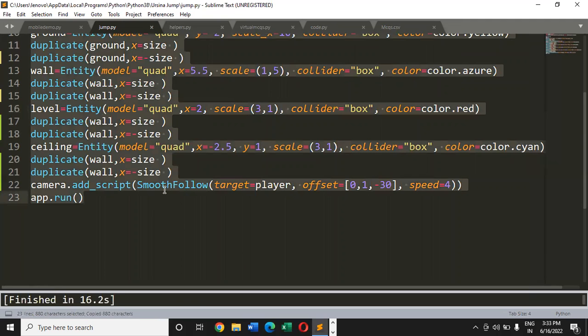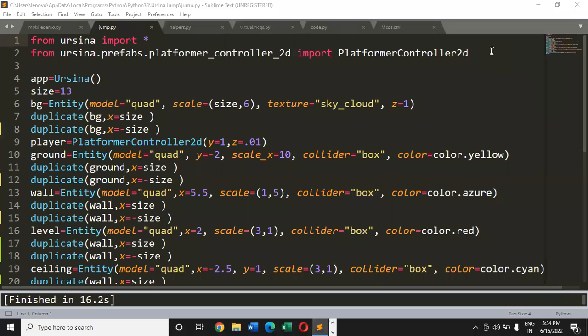Let me just pass the code to you in the chat box so that you can also try it at your end. Here is the code. Just give it a try and let me know if you are getting the same output or not. A and S keys you have to use for controlling the player. Okay, remember that. It's working for you, right, dear? Yes, great. So let's move to the next step.